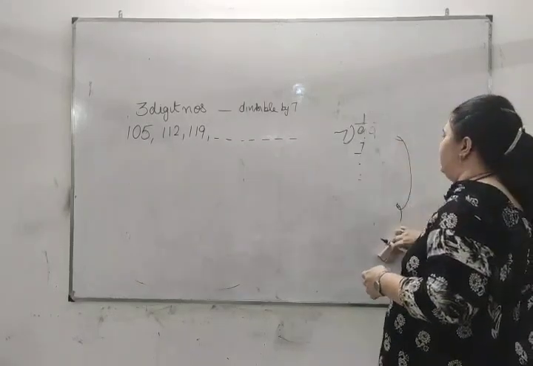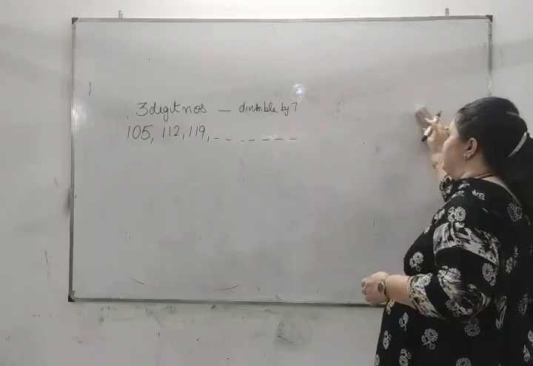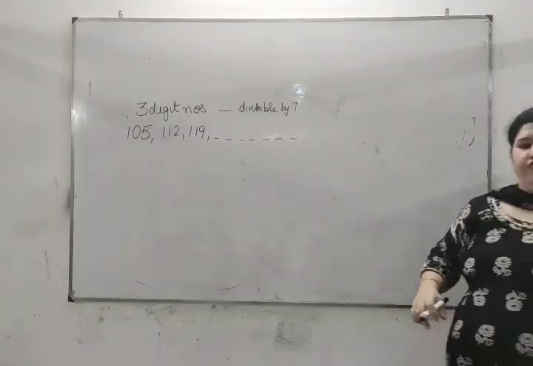So the last 3-digit number which is divisible by 7 is 994.